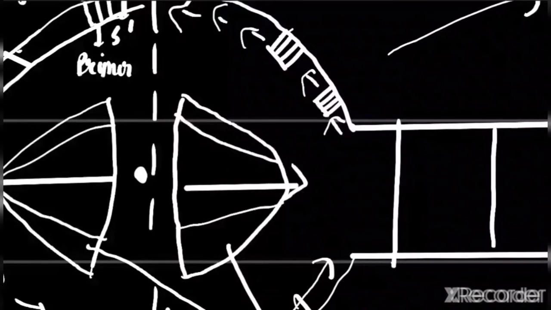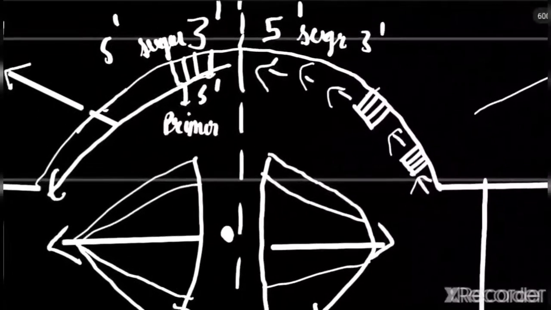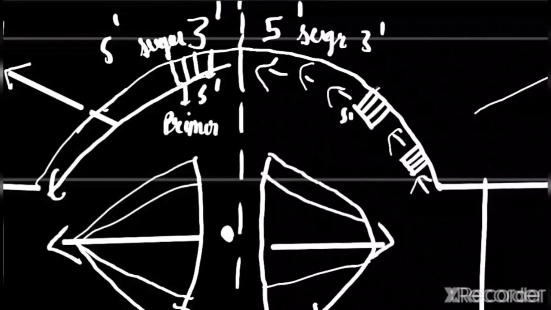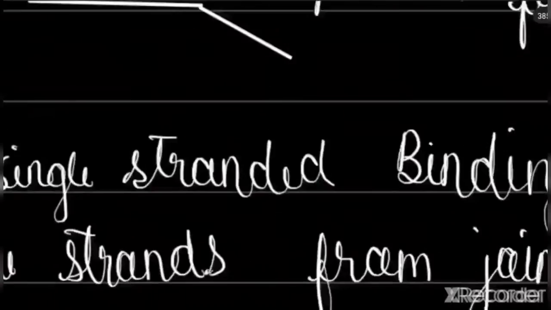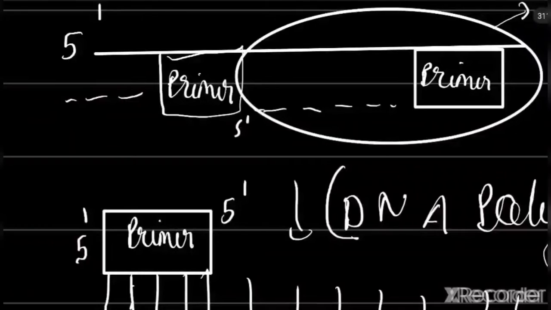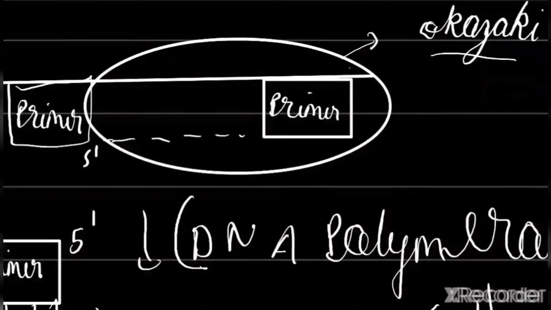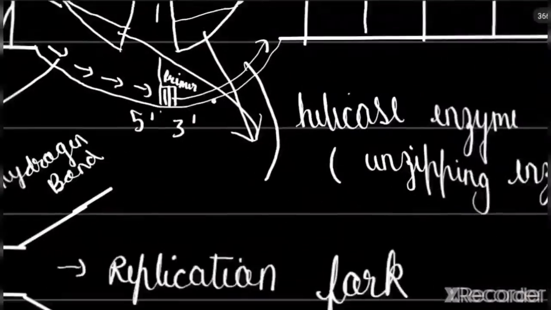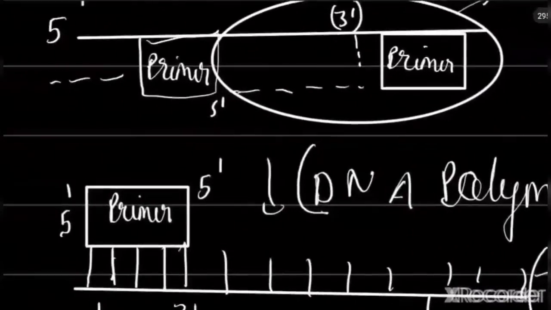So there will be formation of multiple primers, and this will contain a 5' end. Now if they continue to this side, they will only reach the 3' end. So the 5' end here, and here will be 3'. That is how lagging strands are created, and this is not created completely.